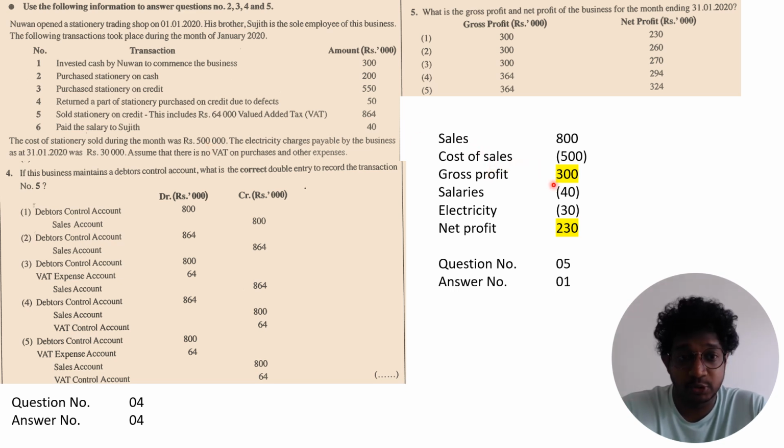From that gross profit, you have to deduct the expenses. So what are the expenses? Salary is 40,000 and electricity payable 30,000. So your net profit is 230. So the correct answer for question number 5 is answer number 1. Gross profit is 300 and the net profit is 230.